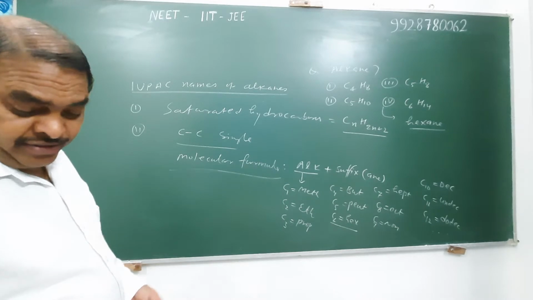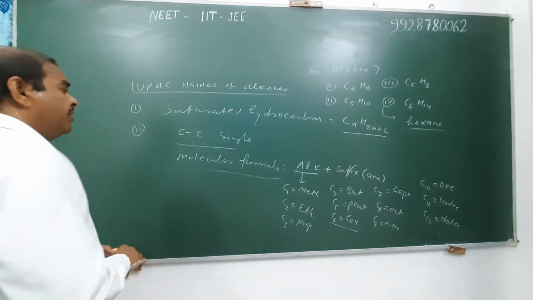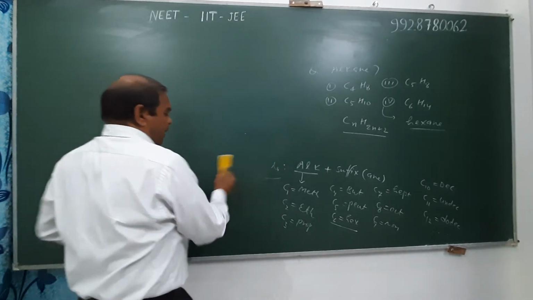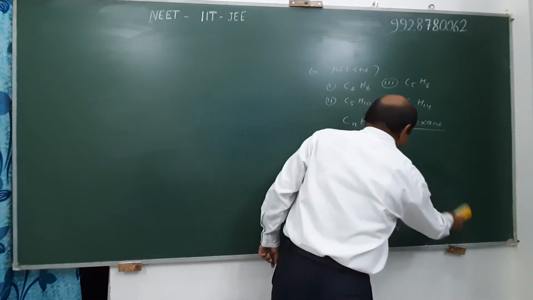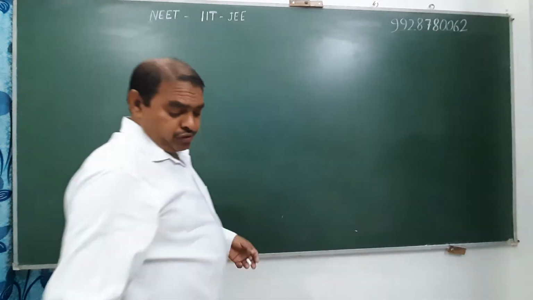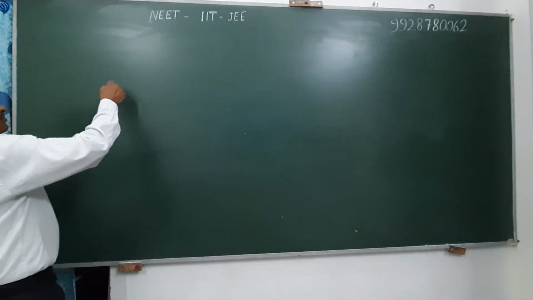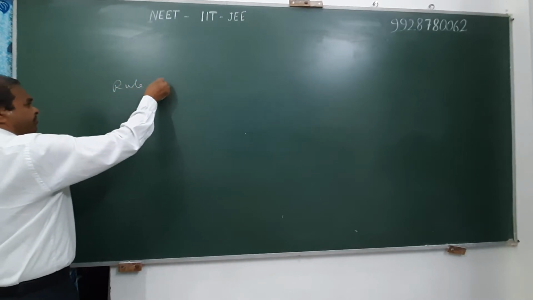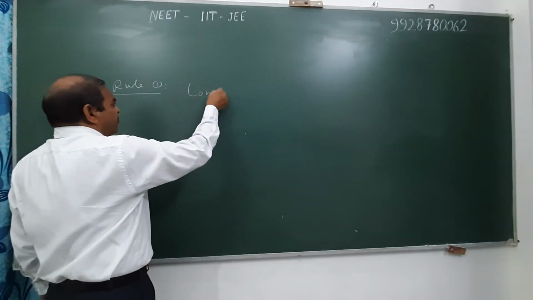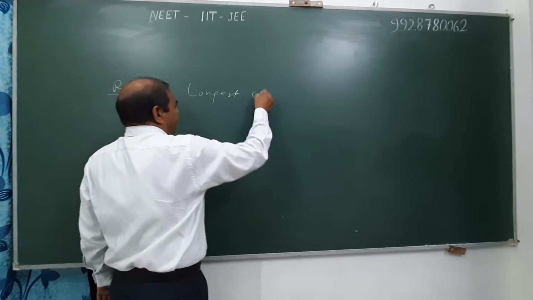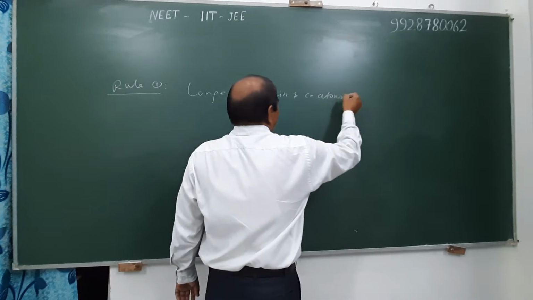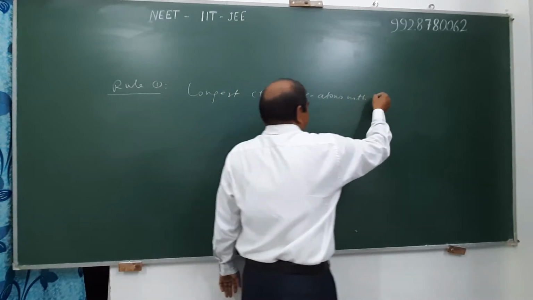Now we discuss IUPAC name of alkane when given their structural formula. Following are the rules for naming. Rule first: first of all, we select the longest chain of carbon atoms with maximum substitution.